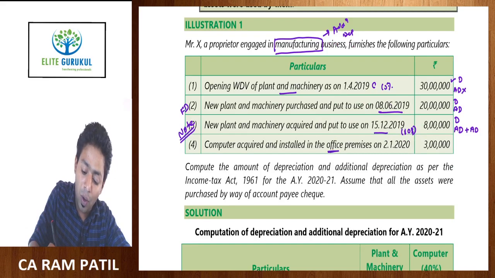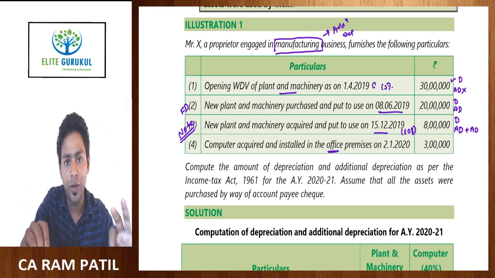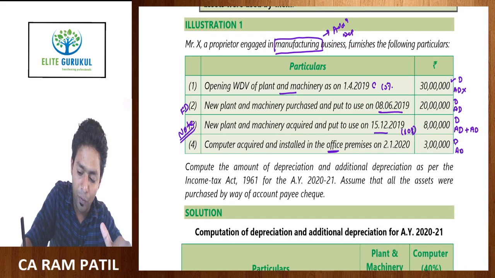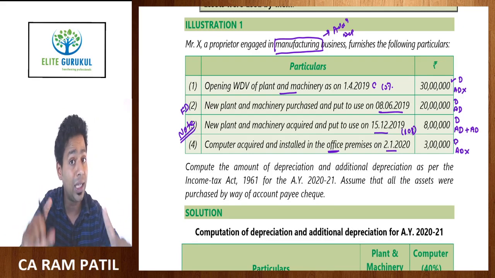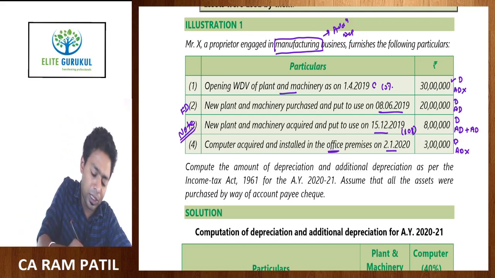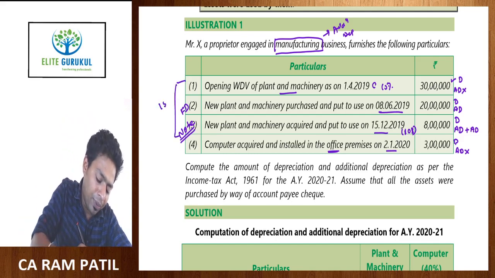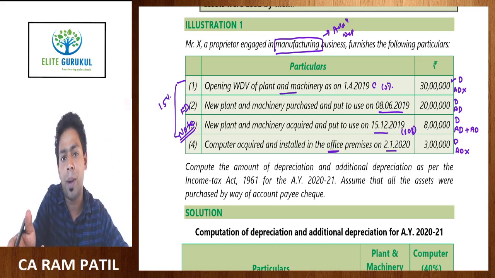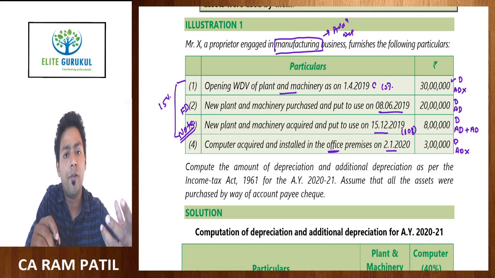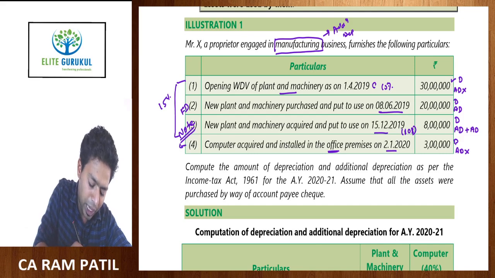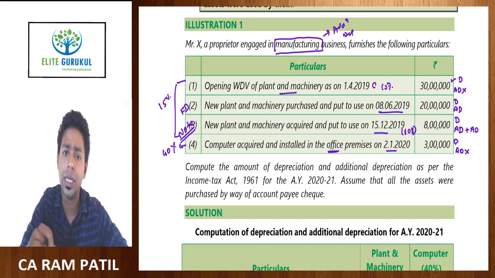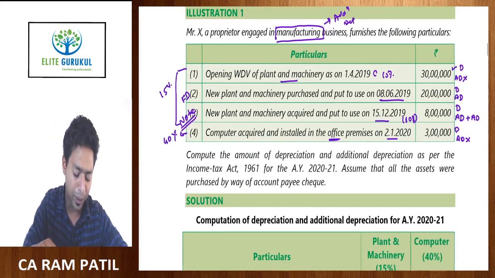Computer acquired and installed in the office. See, computer acquired and installed in the office is eligible for depreciation, but not eligible for additional depreciation, and that too it is acquired in the month of January. Now, you can understand it is acquired in the month of January, that means put to use for less than 180 days. So, you will get half depreciation. What other observation you need to keep in mind? This first asset, they have not mentioned the nature of the plant and machinery, therefore, it has to be assumed from the block of 15%, which is the general rate of depreciation on plant and machinery, and computers and computer software is eligible at a rate of 40%. So, we are having two blocks here, one is 15% block and one is 40% block.